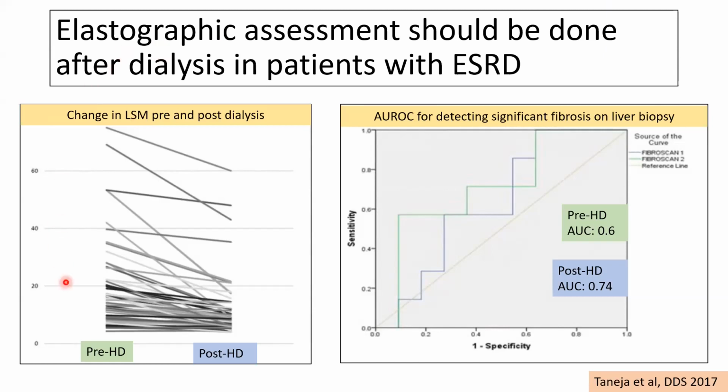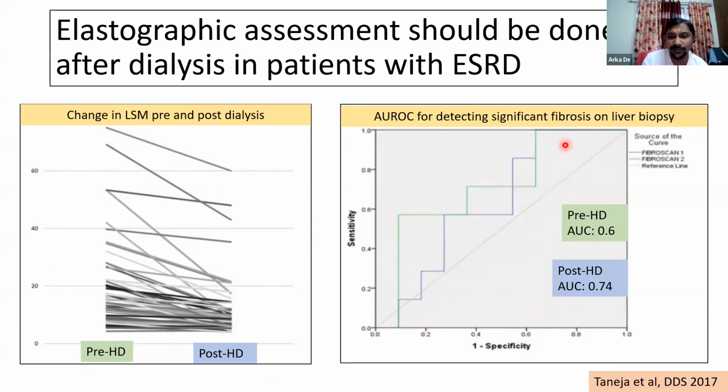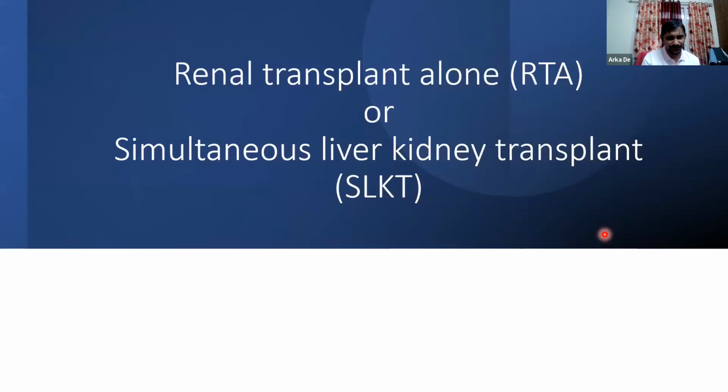Again, this is one study from our institute, and here we see that the post-dialysis liver stiffness measurement values are far lower than the pre-dialysis values. In around 40 patients who had biopsy specimens available, the AUROC for detecting significant fibrosis was much higher for a post-dialysis FibroScan, as represented by the green line over here at 0.74, compared to pre-dialysis FibroScan, which had an AUROC of only around 0.6. Therefore, elastography, whether by FibroScan, RFE, ElastPQ, etc., should all be done after the performance of dialysis.